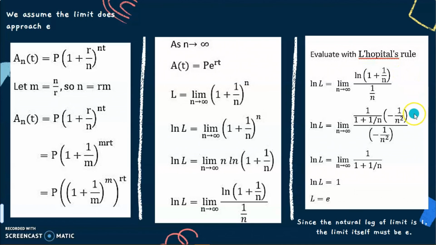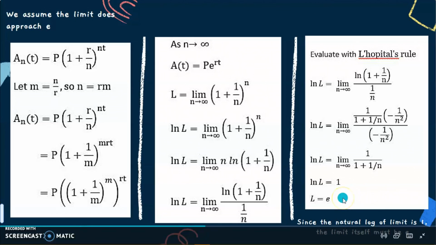Then, after we use the L'Hopital rule, we simplify the limit. The answer will become limit 1 divided by 1 plus 1 per n. When limiting the 1 per n, it will become 0. So the answer is ln y equal to 1. Then we transform it into the exponential form. Since the natural log of the limit is 1, the limit itself must be Euler. So the final answer will become Euler.